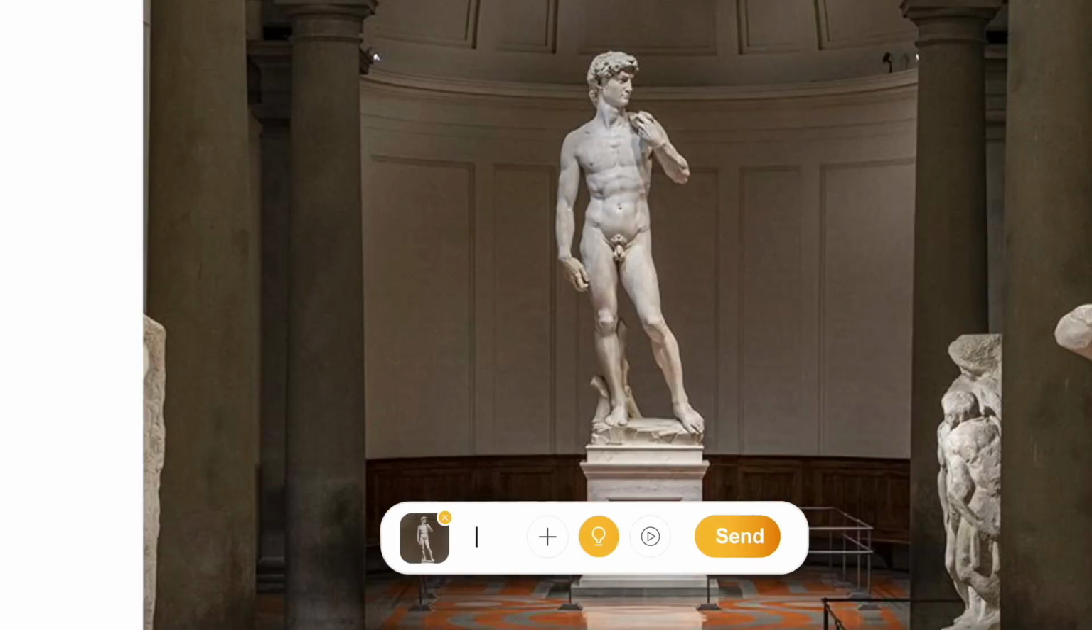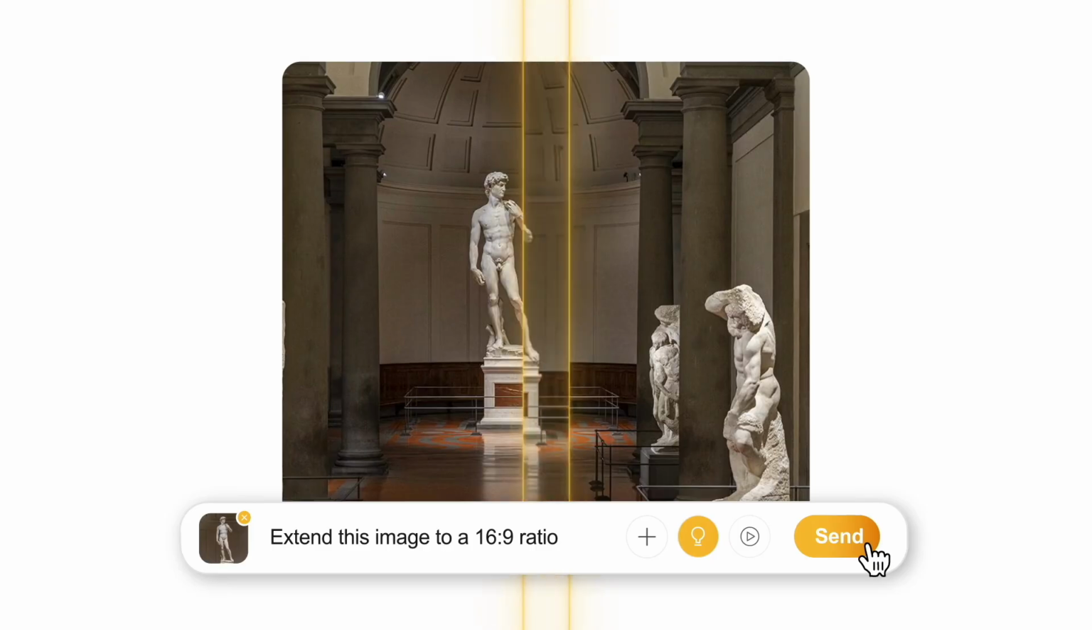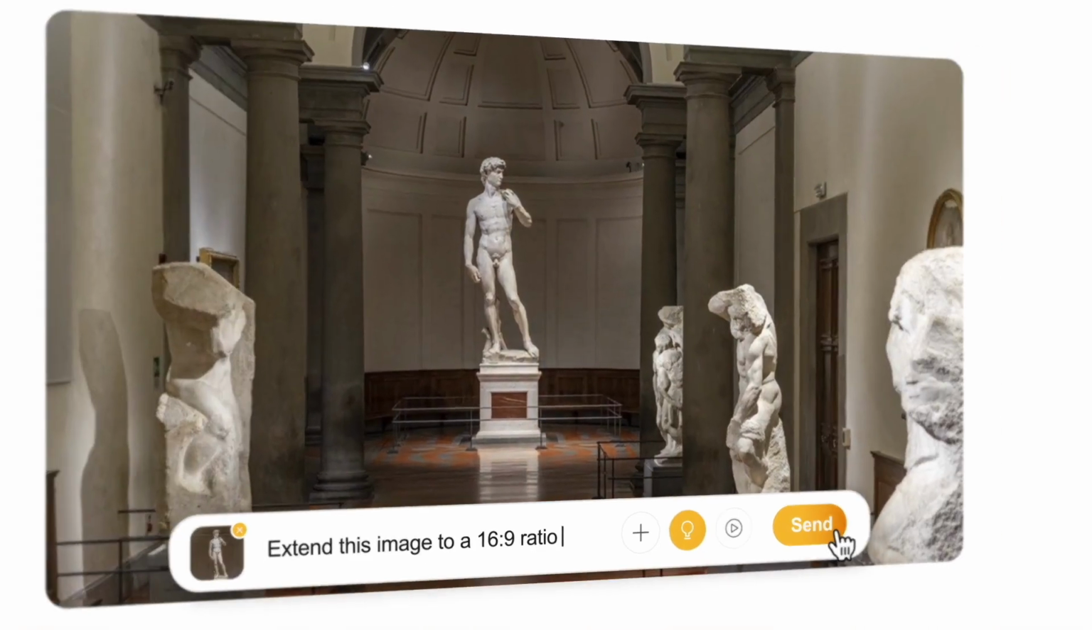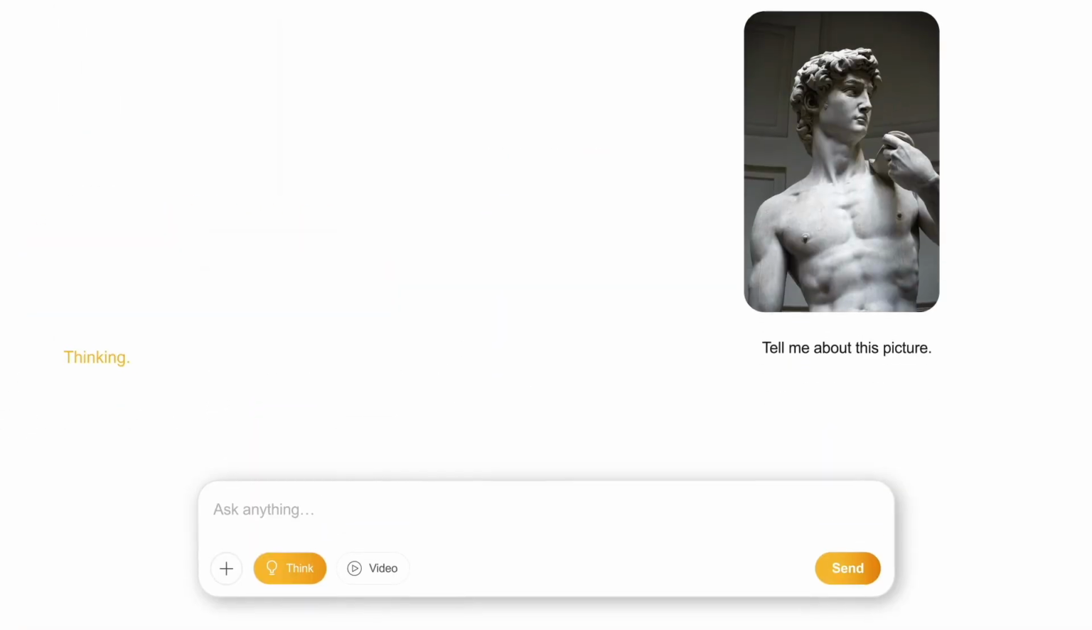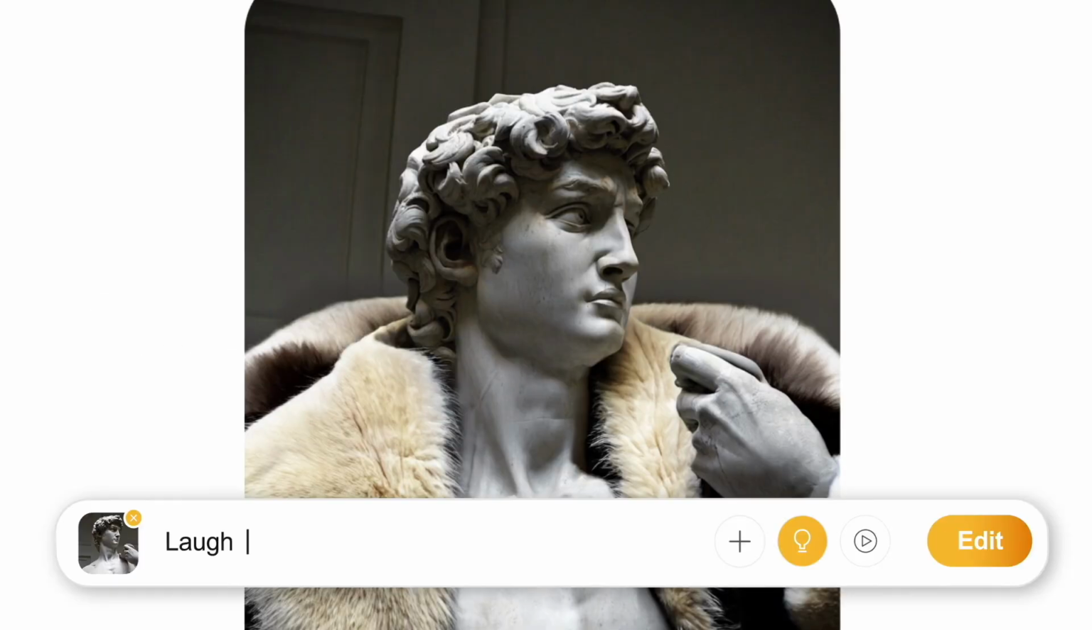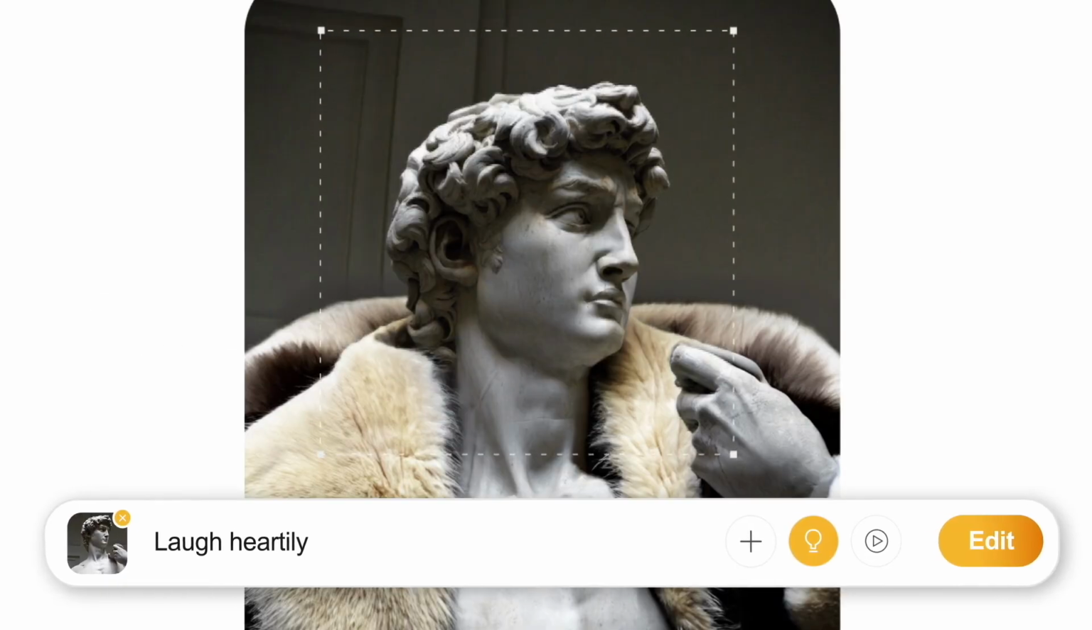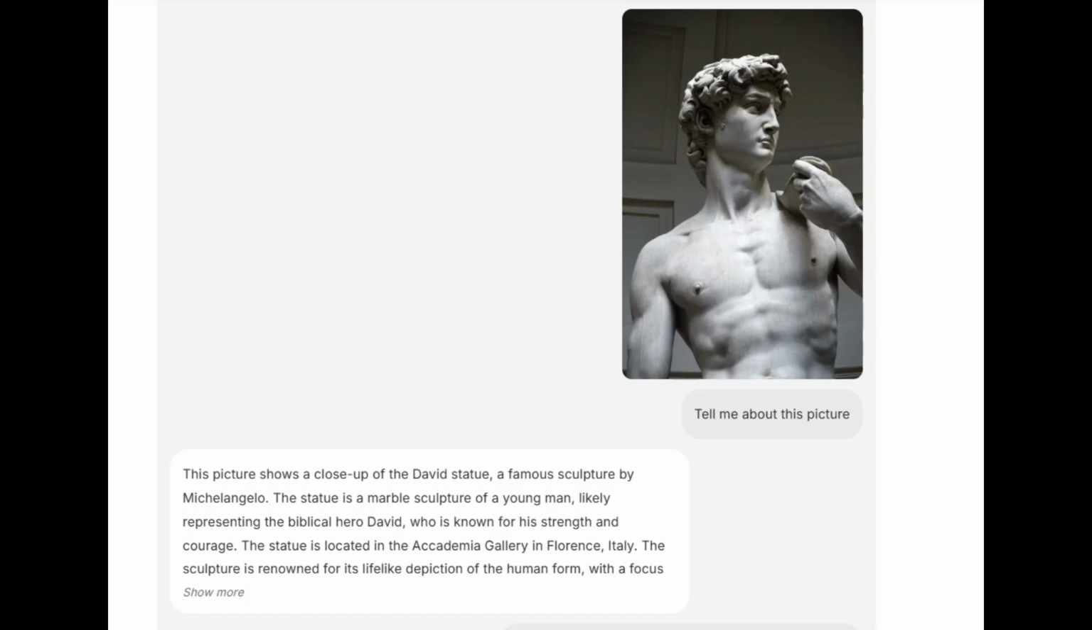Think of Bagel as a cross between a chatbot and an image generator with the visual understanding power of GPT-4. You can simply chat with it like a regular AI assistant, upload images, ask questions about them, or instruct it to generate or edit visuals.